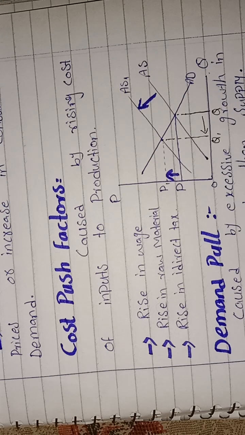Next is a rise in raw material prices. When the raw material prices increase, it decreases the purchasing power of the supplier or producer.